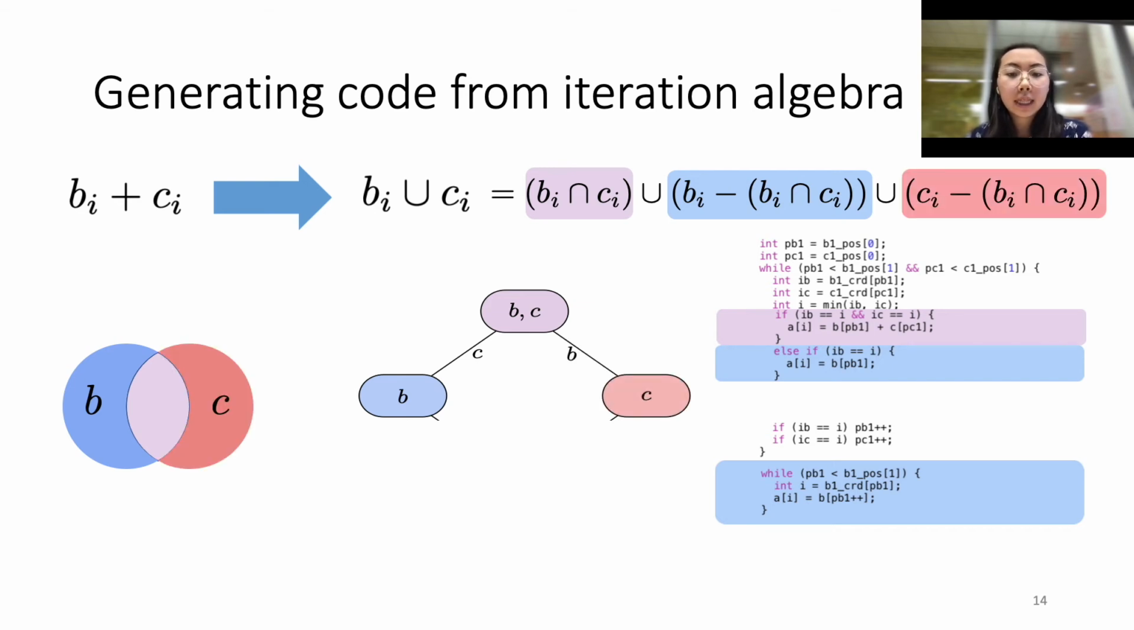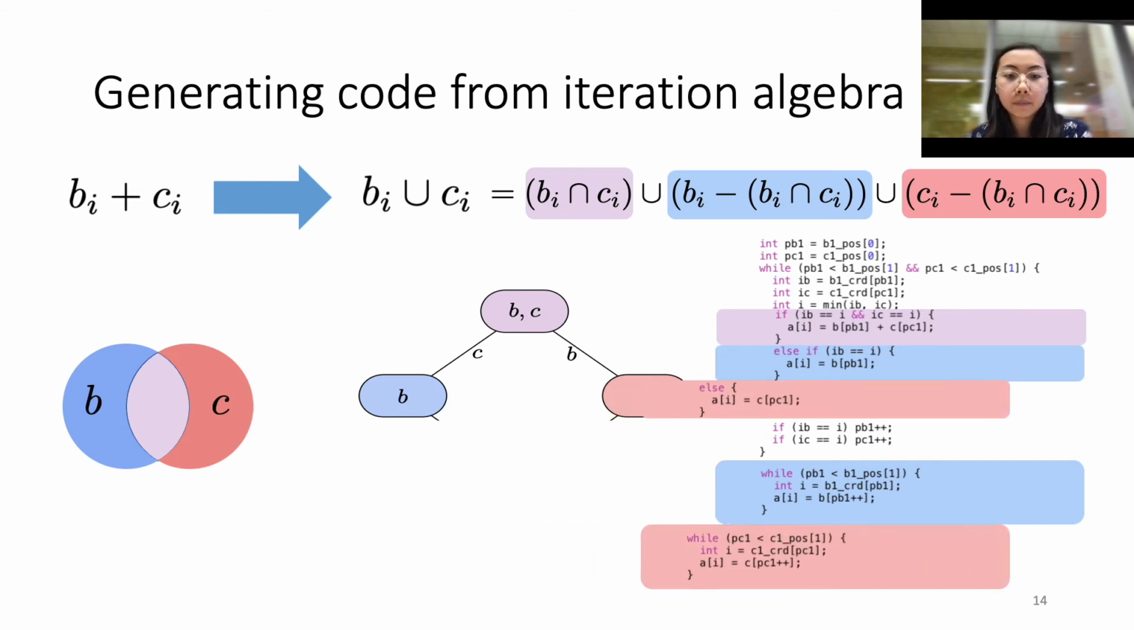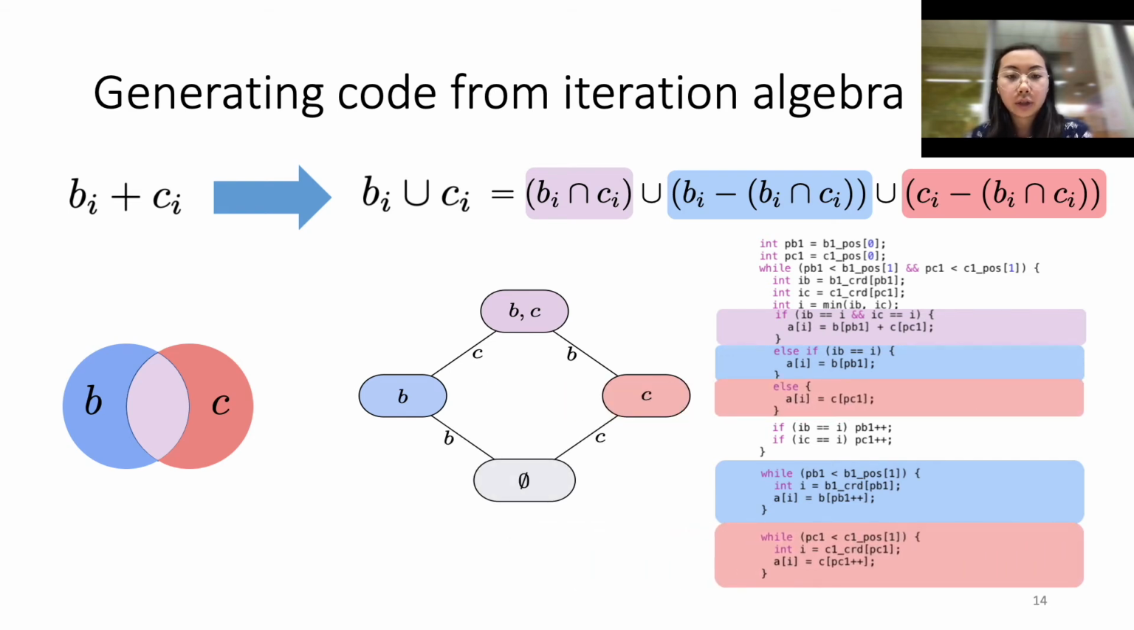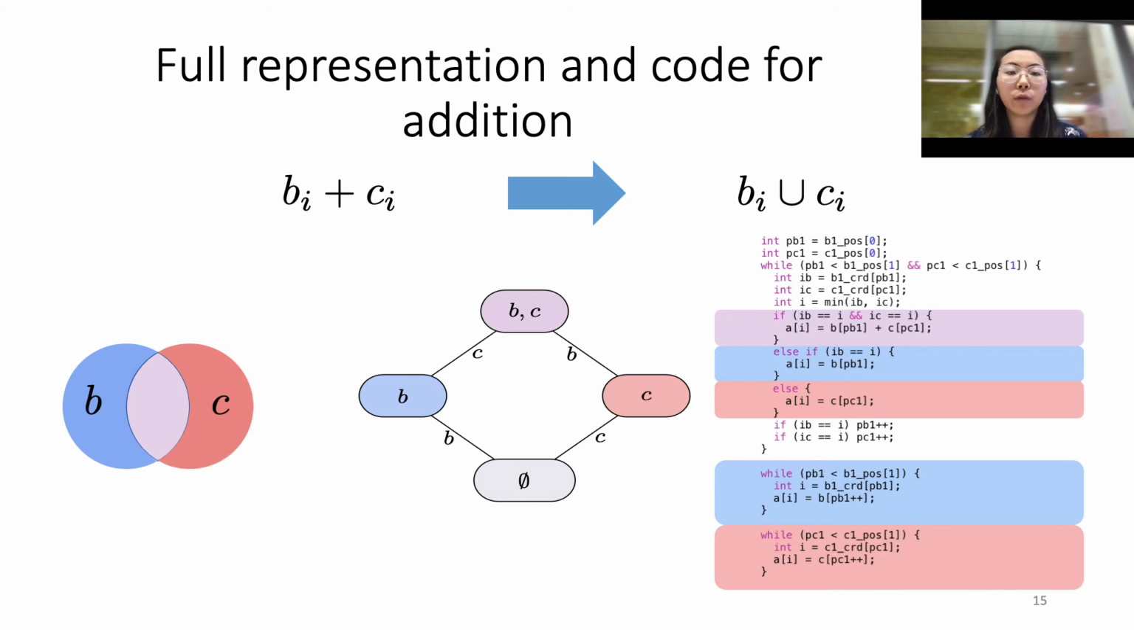And finally, the last disjoint intersection subset, which completes our code generation. This slide now summarizes the full representation and code for vector-vector addition.